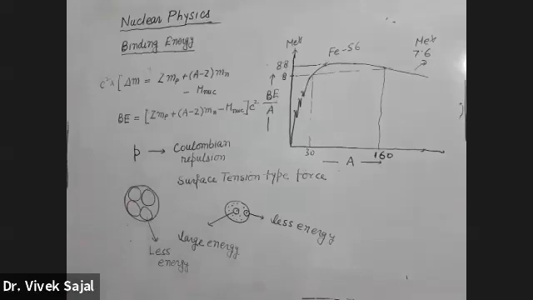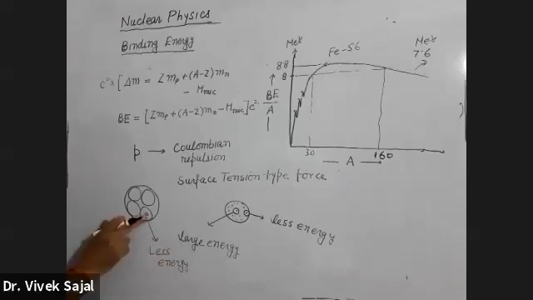What is binding energy? Binding energy is the energy that we will provide to the nuclei to remove a particular nucleon. If I have to calculate the binding energy of this nucleon, this will be equal to the energy that I will provide so that this nucleon comes out of its clutches.